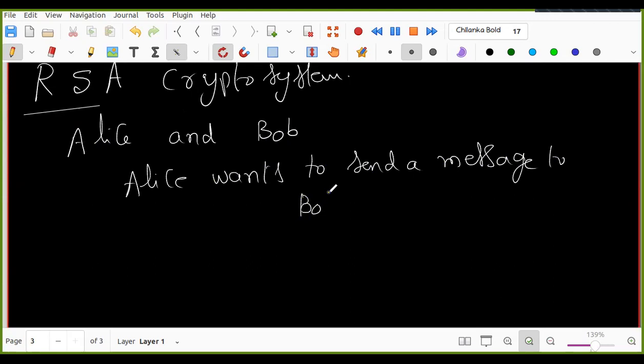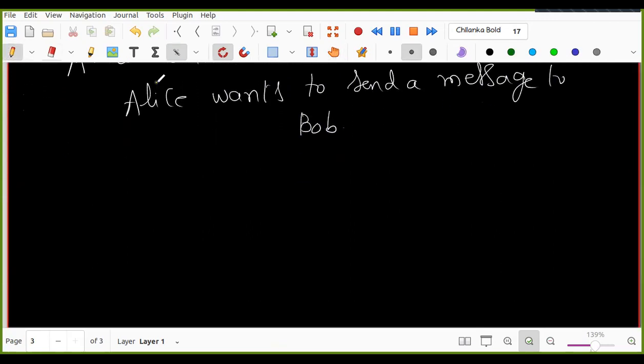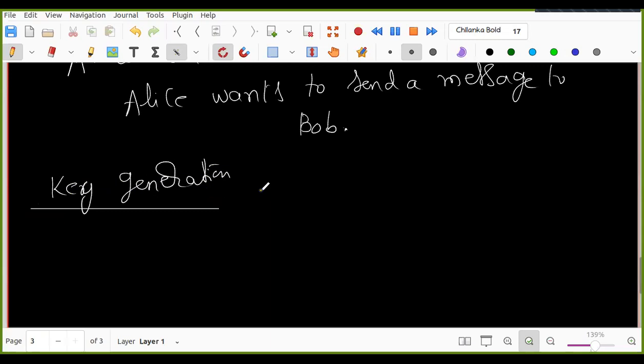Then what will Bob do? He has to give out the public key. So first there is key generation, then encryption. First, we need to create the public key and private key. How will the key generation happen?